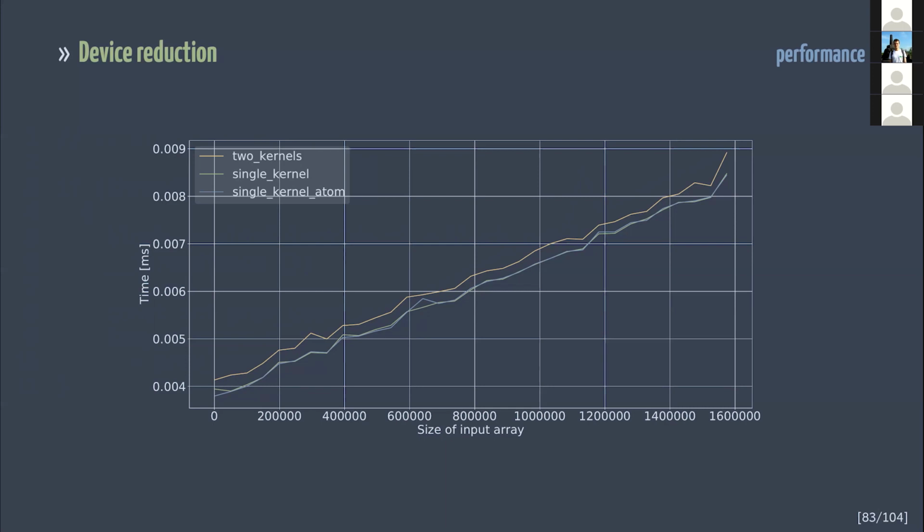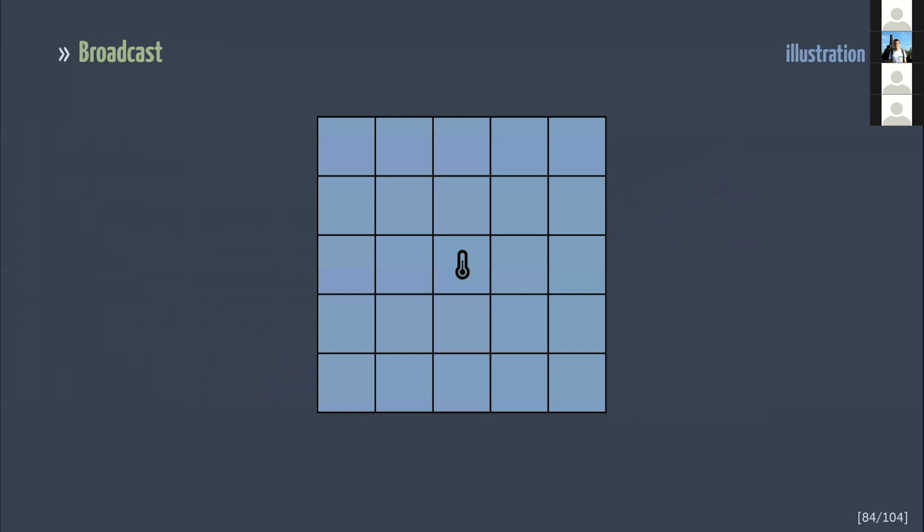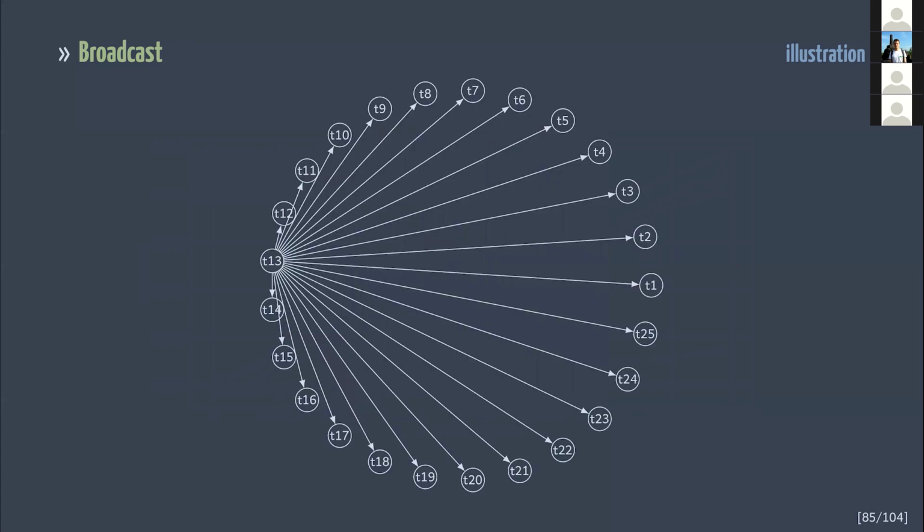And to demonstrate a few more libcu++ features, let's consider the last problem. We have a two-dimensional grid. One of the grid cells contains a sensor. We need to perform some computations until the sensor is triggered. And I don't want to download data from the GPU to decide upon the continuation of iterations. To eliminate extra latency, let's organize the code as a persistent kernel. In order to stop all threads, we need to pass some information from one thread to all others. Effectively, it's a broadcast problem.